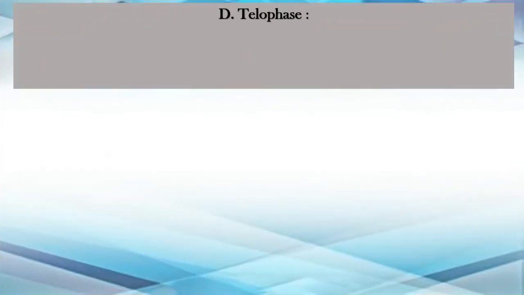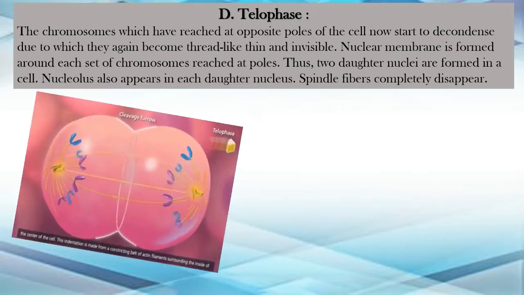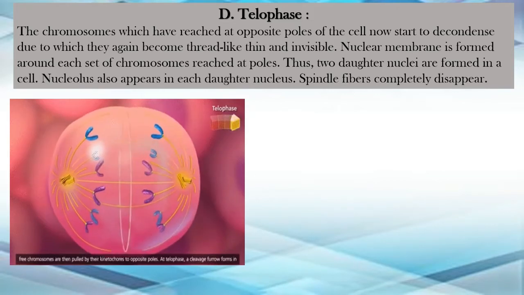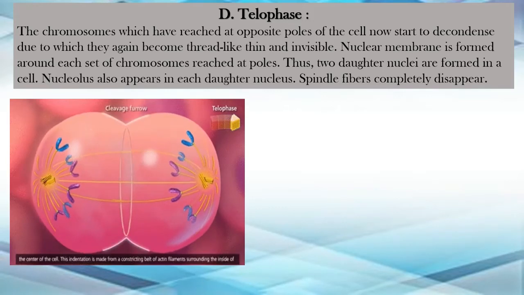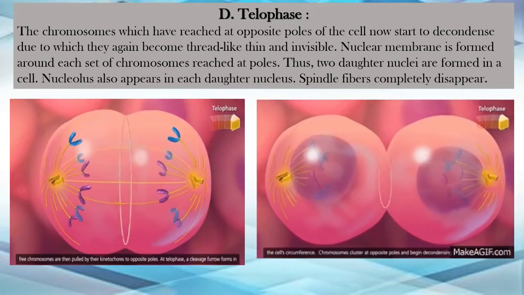Now the next phase is the telophase. The chromosomes which have reached the opposite poles of the cell now start to decondense. Means now what will happen is a very interesting thing, due to which they again become thread-like, thin and invisible. Okay? So a nuclear membrane is formed around each set of chromosomes that reached the pole. Thus two daughter nuclei are formed in a cell. Nucleolus also appears in each daughter cell's nucleus, and spindle fibers completely disappear.